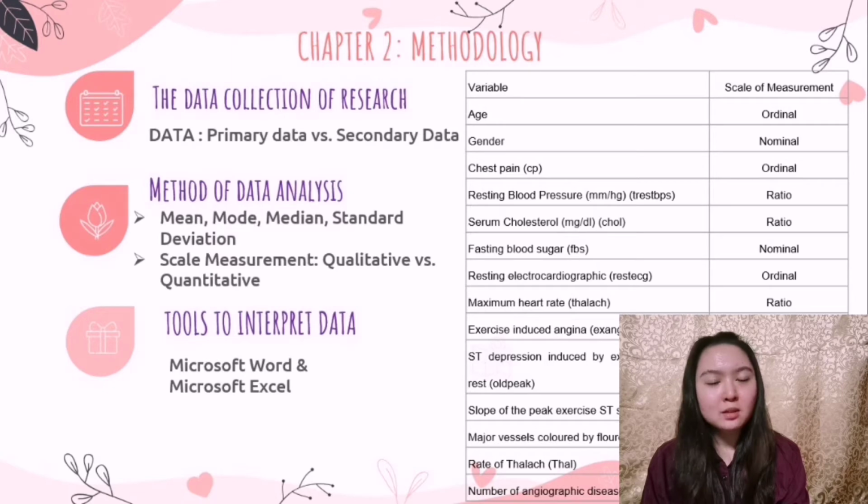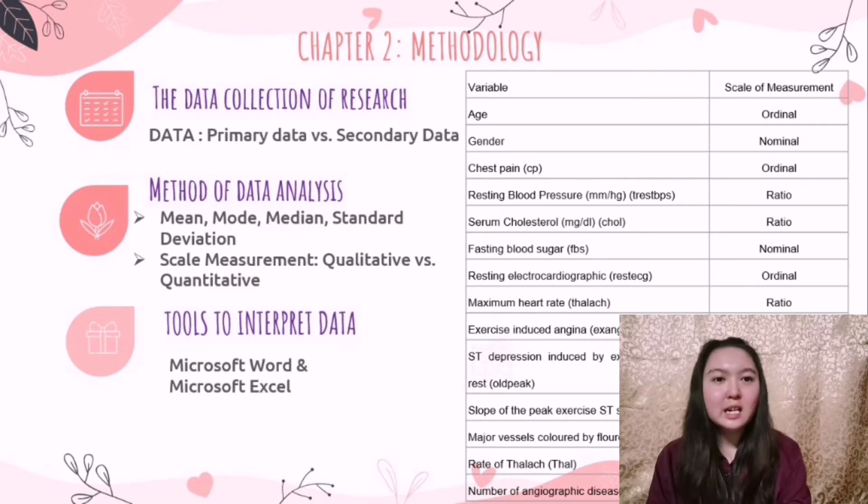Besides that, there are two types of data, primary data and secondary data. Primary data is the data collected by the researcher. Secondary data can be obtained through the published materials of government, newspapers, and other individual materials. In this research, Group 7 members were using the secondary data provided by our lecturer through Microsoft Excel. The data was used to analyze heart disease among 150 respondents. The respondents are between 30 to 70 years old and come from different family backgrounds.